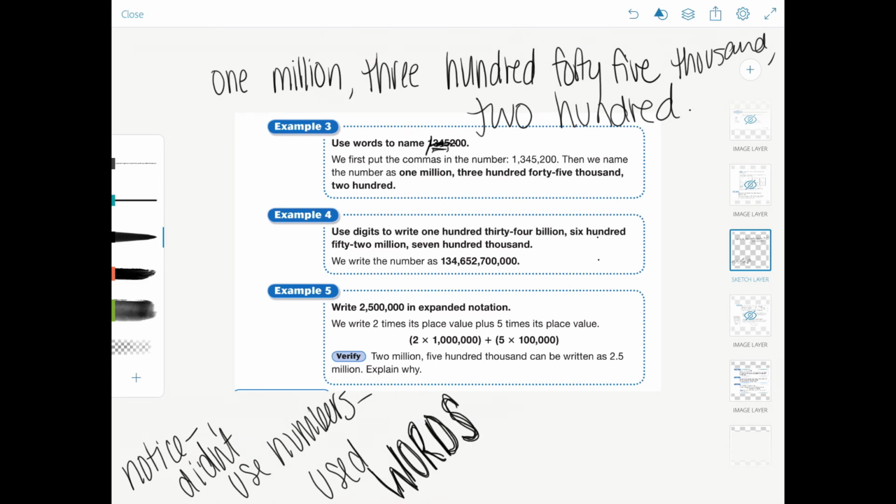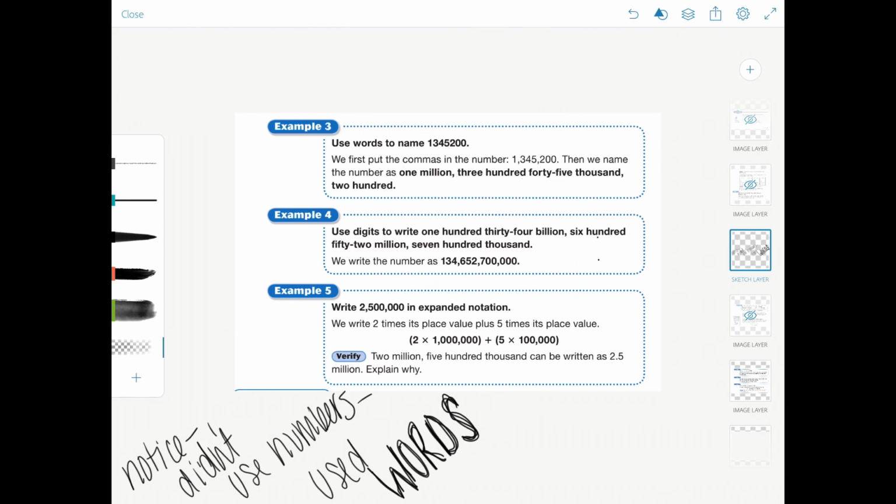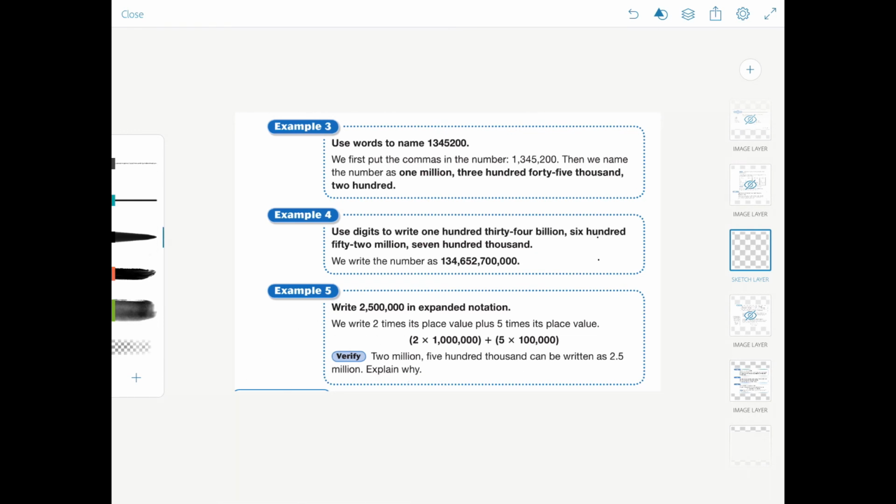So use digits to write 134 billion. Oh my goodness, I cannot read. So you write 134 first. 652 million, so 652. And then 700,000, so 700. And now there's nothing after that, so I just add the 3 zeros to continue it out. And I would have gotten that wrong because I read that as 154. Man, words are hard, 5th grade. Words are hard, even during e-learning.